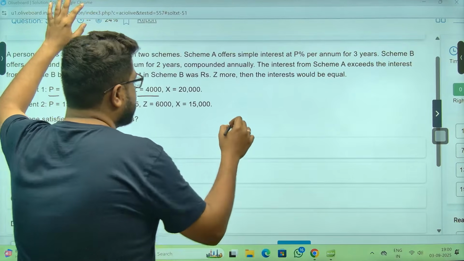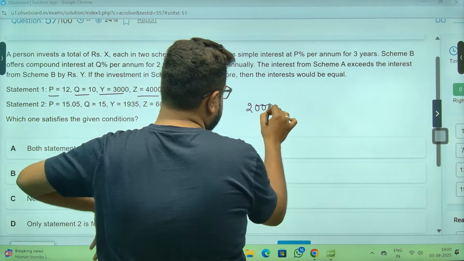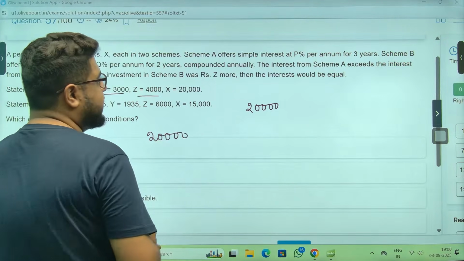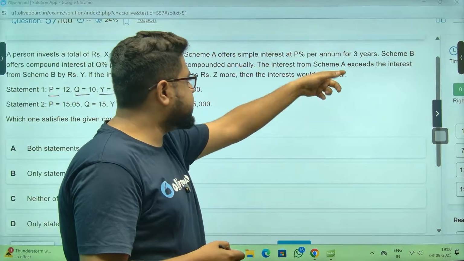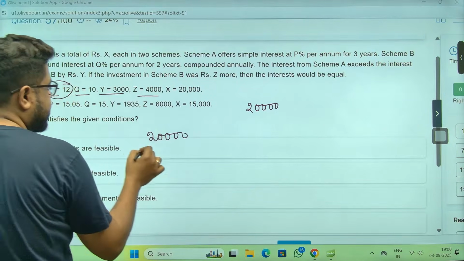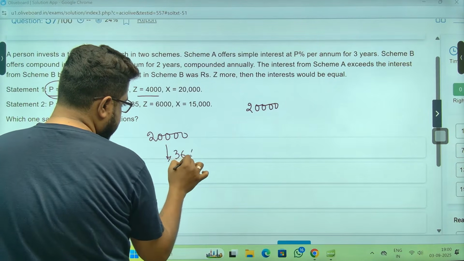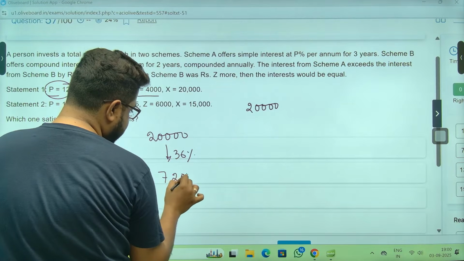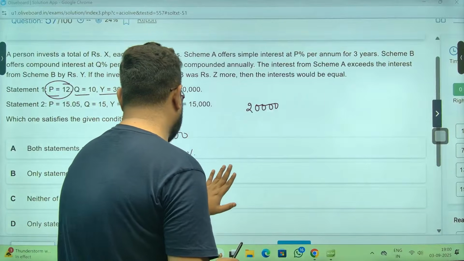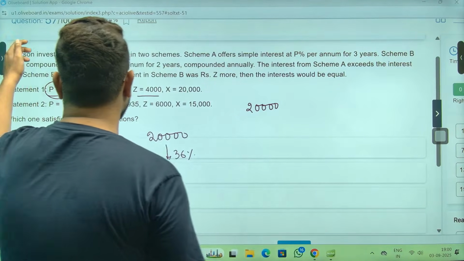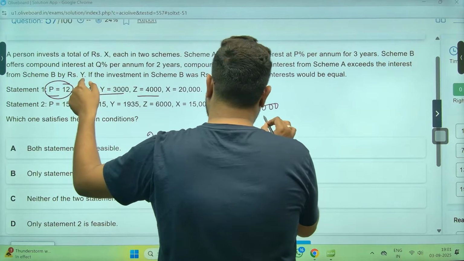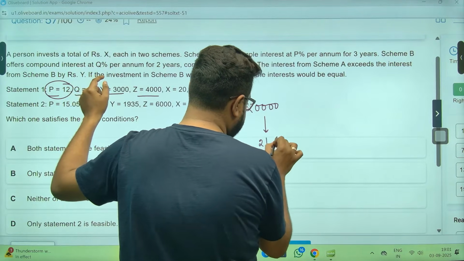X rupees, 2 schemes, 20,000. Also 20,000 here. Both the schemes 20,000. Scheme A offers P% for 3 years, simple interest. P means 12%, 3 years is 36%. That is 7,200 rupees I'll get. Okay, I don't think I need this. Scheme B, Q% for 2 years, 10% for 2 years, meaning I'll get 21%.